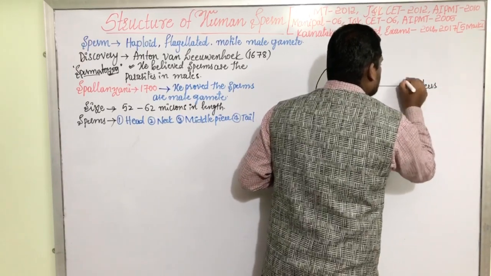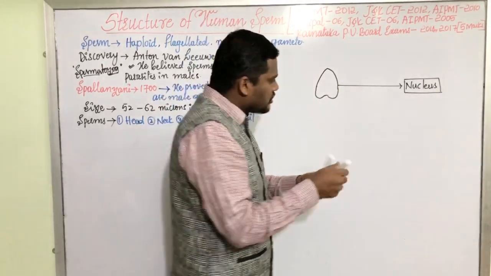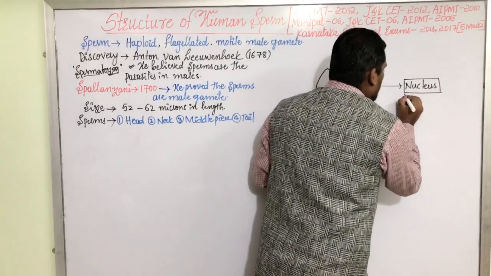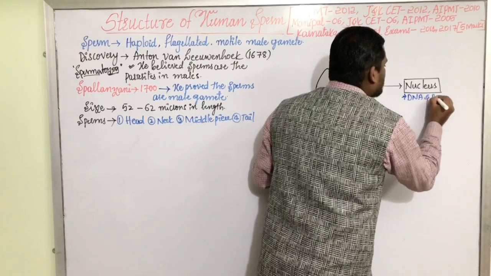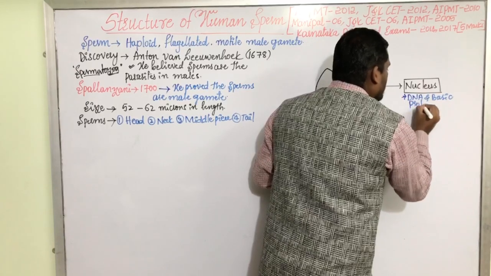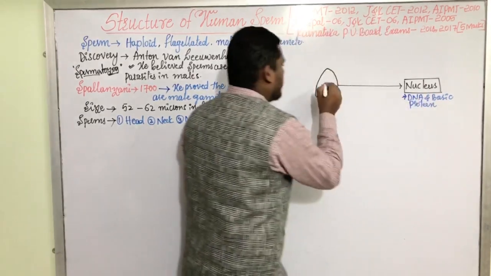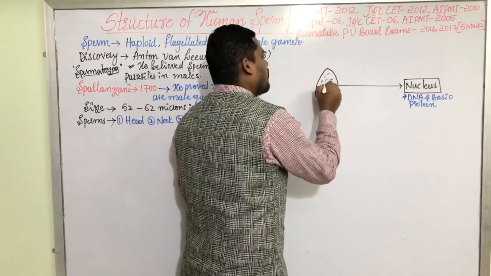This is the nucleus. And the nucleus of human sperm consists of DNA, genetic material, and basic proteins. They are the 2 very important things present inside the nucleus of a human sperm.